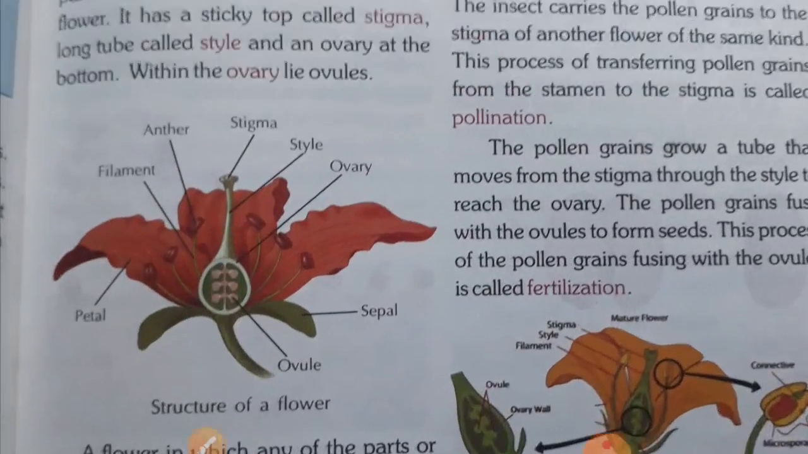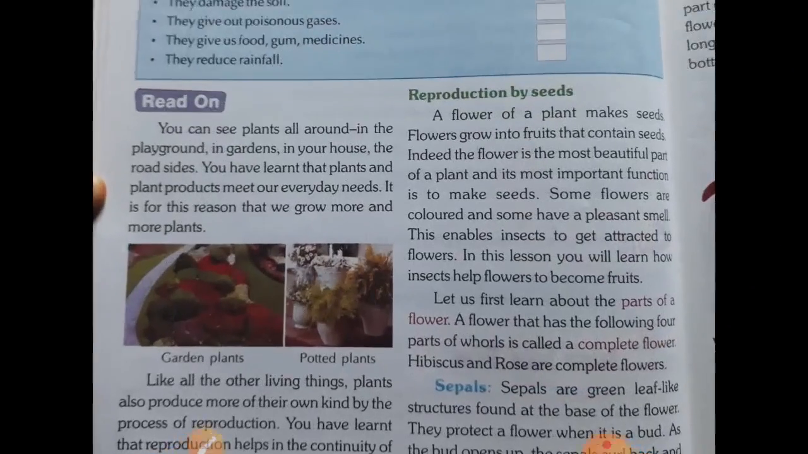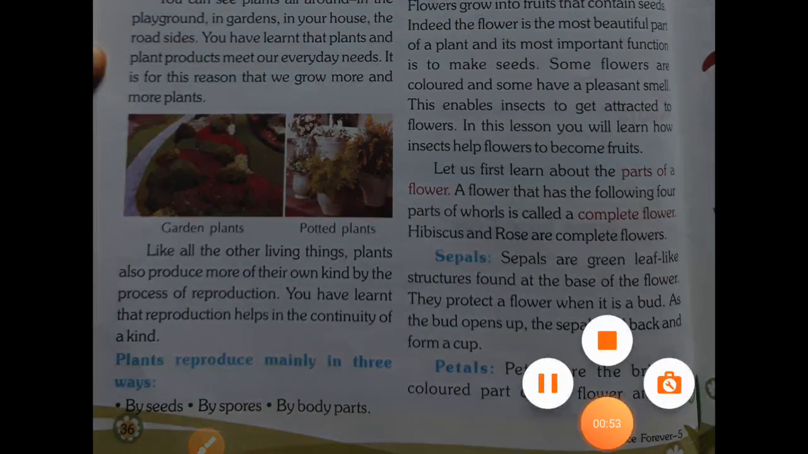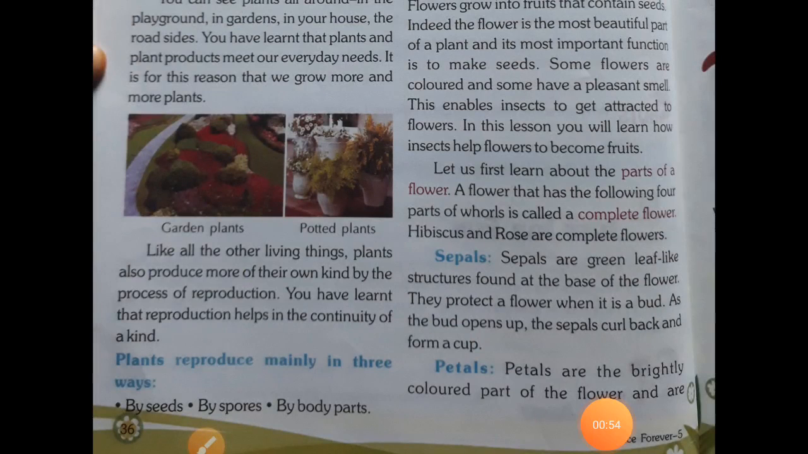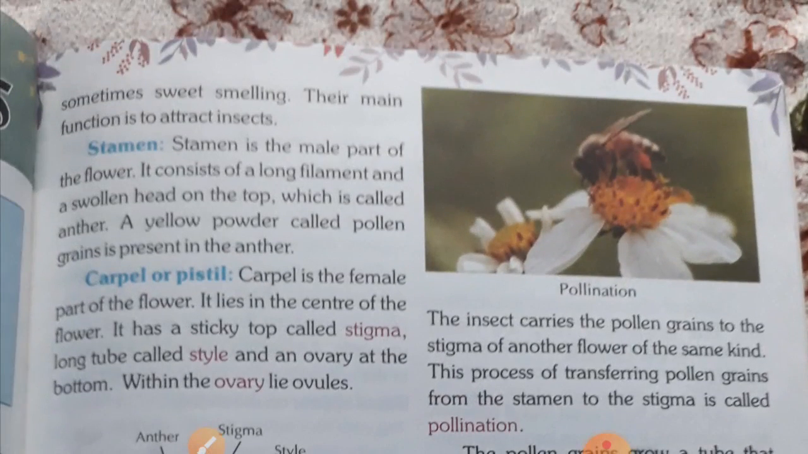Here you see again what I explained in the diagram. First of all, I explain here sepal. Sepals are green leaf-like structures found at the base of the flower. They protect a flower when it is a bud. जब ये कली होती है flower, that sepal protects that flower. Then petals are the brightly colored part of the flower and are sometimes sweet smelling. Their main function is to attract insects. This I have already explained to you.